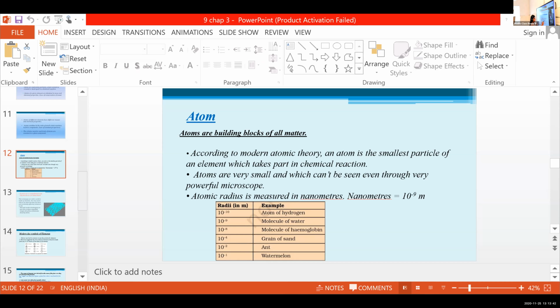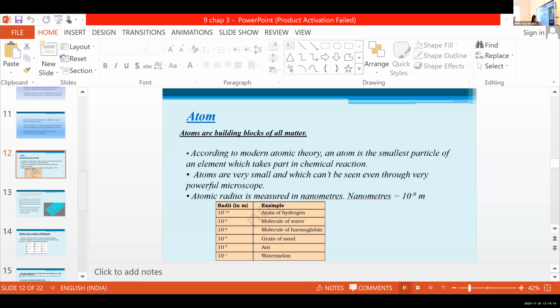That is 1 by 10 raised to 9 meter. Clear? Is this clear for you?